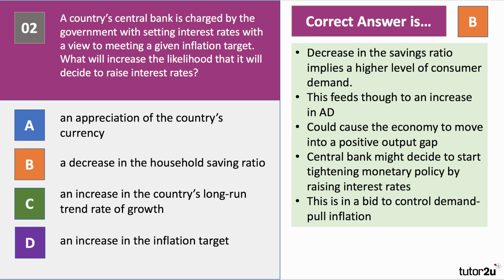When there's a fall in the savings ratio, that implies a higher level of consumer spending. That can feed through to an increase in aggregate demand, which could then cause the economy to move into a positive output gap. Central bank might choose that as the moment to start raising interest rates in a bid to just put a lid on demand pull inflationary pressure.